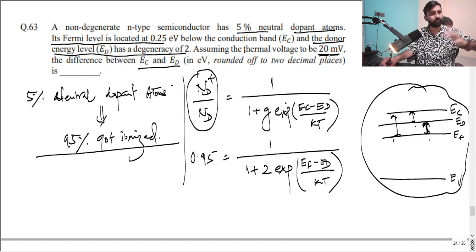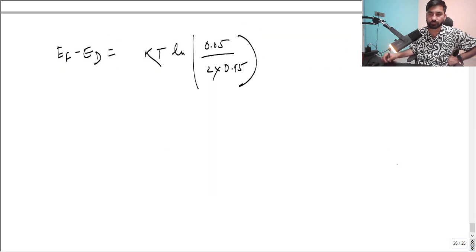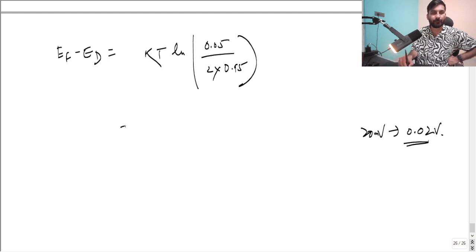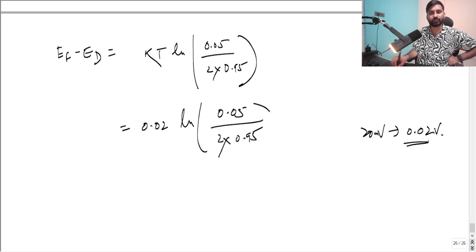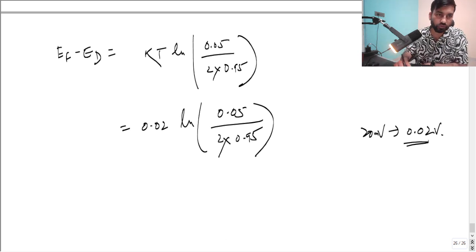So इसको आप सिंपल उसमें कन्वर्ट कर लीजिए, that is nothing but 0.20 मिली वोल्ट को आप लिख सकते हो 0.02 वोल्ट, which is nothing but 0.02 ln. अब इसको आप सॉल्व कर लो, 0.05 upon 2 into 0.95, right? How to solve this? That is a question also. So I'm just going to show you how to solve this, right? कैलकुलेटर में रख के दिखाते हैं आपको सारा, ठीक है?